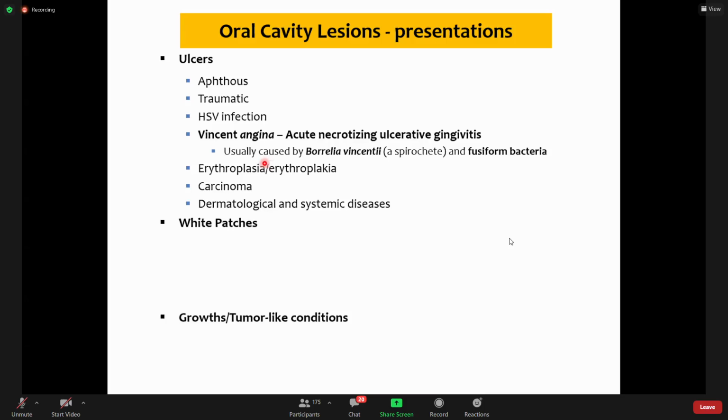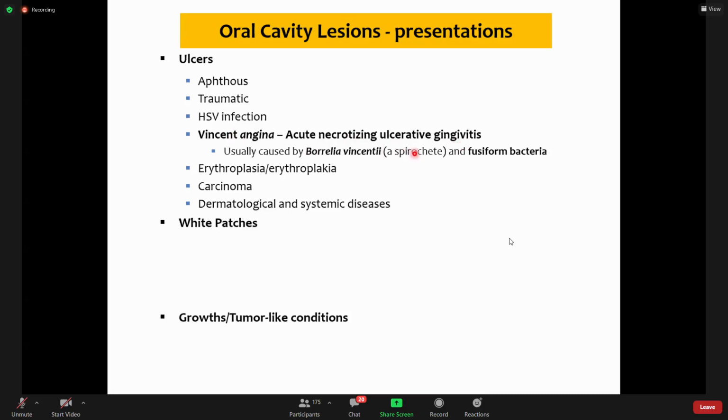Our oral cavity is full of bacteria. Many of them are anaerobic. There are fungi. But they are in an ecosystem. When we use antibiotics, some bacteria which are sensitive to that particular antibiotic are killed, they are removed. This results in overgrowth of the remaining bacteria, like Borrelia vincenti or fusiform bacteria. With the alteration of bacterial flora, with the use of broad spectrum antibiotic, they overgrow, and as they overgrow, they become pathogenic, and then they cause acute necrotizing ulcerative gingivitis.